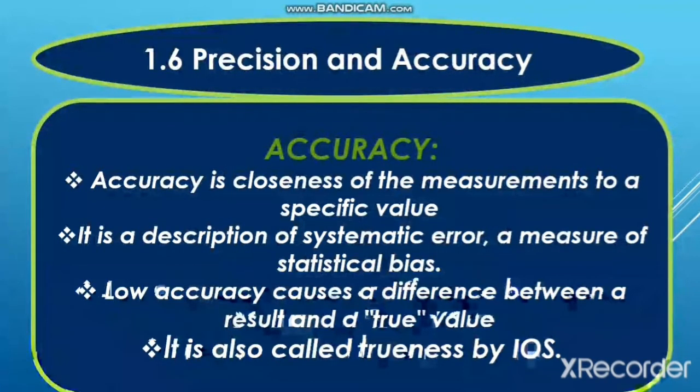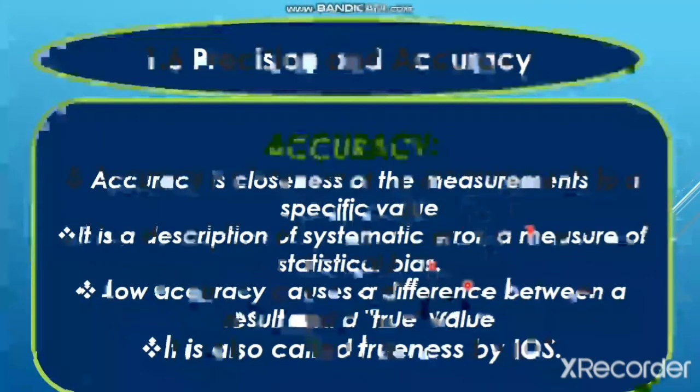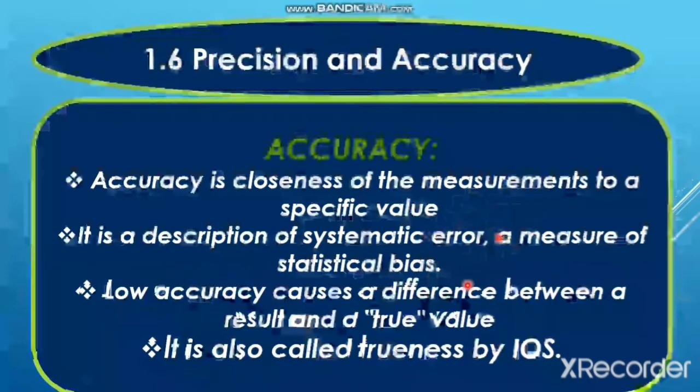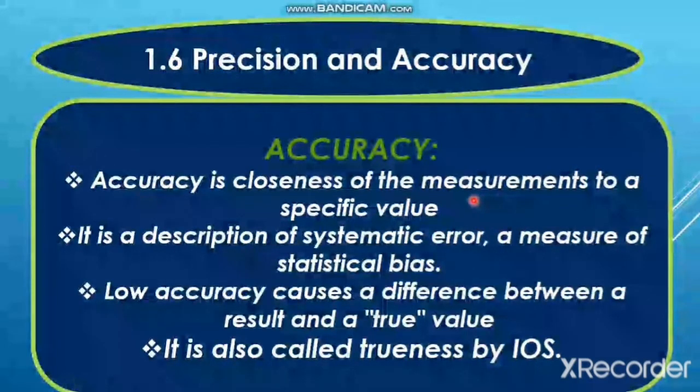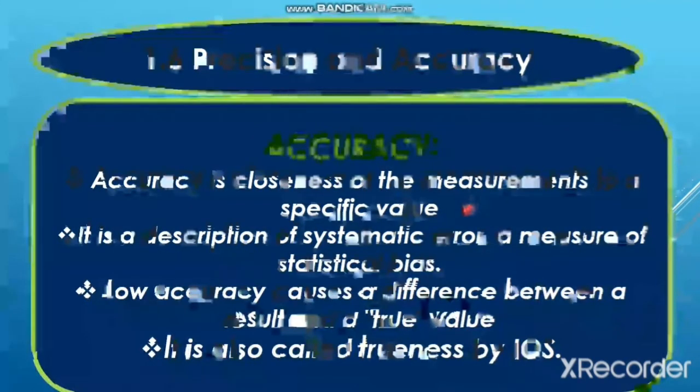So, closeness of the measurement to a specific value. That specific value is called the true value. For example, you are measuring the value of gravity. The true value for gravity is 9.8 meters per second squared. If the measured value is closer to the true value, that is 9.8, it means the difference between the measured value and the true value is small. In that case, the measurement is said to be more accurate.